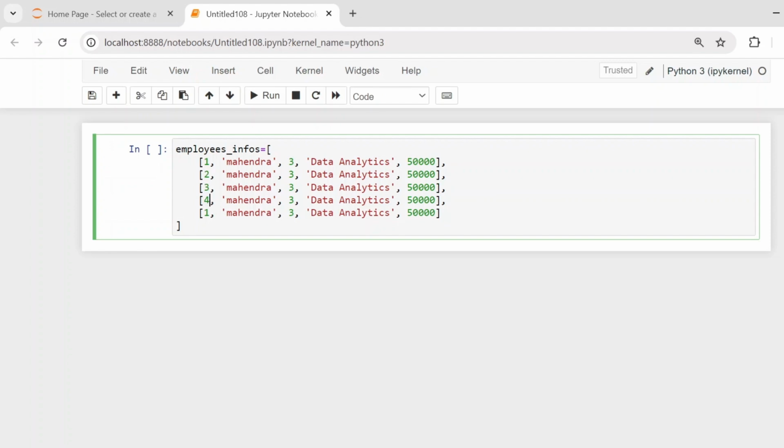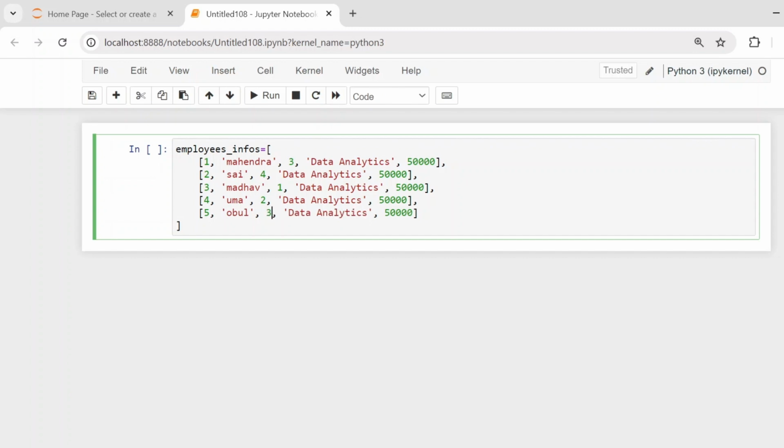These are the employee IDs, so we have 5 employee IDs. I'm going to change these names. Now these are employee names, and these are manager IDs. So for employee ID 1, the manager ID is 3. Now I'm going to change this as 4, this as 1, this as 2, and this as 2 or 3, whatever it could be.